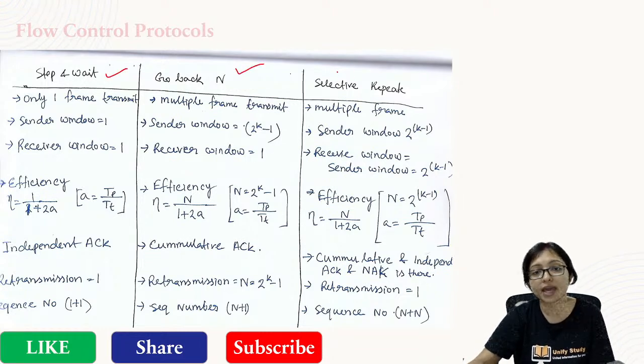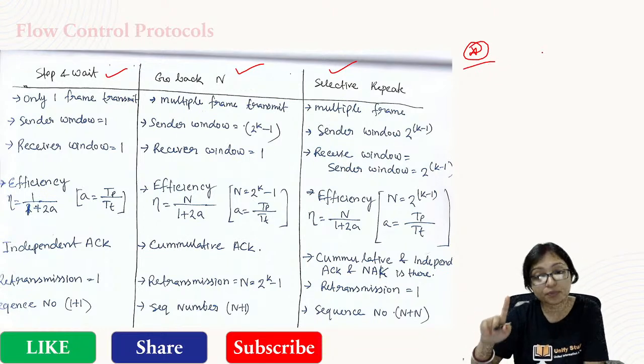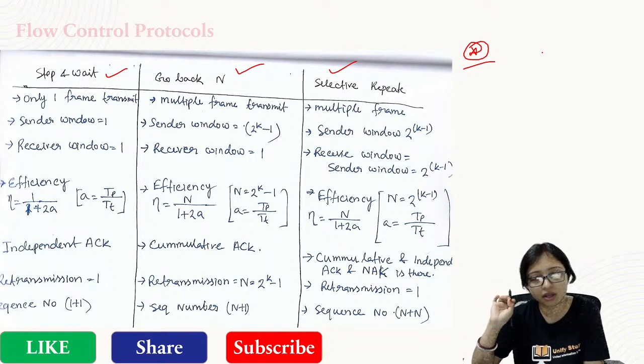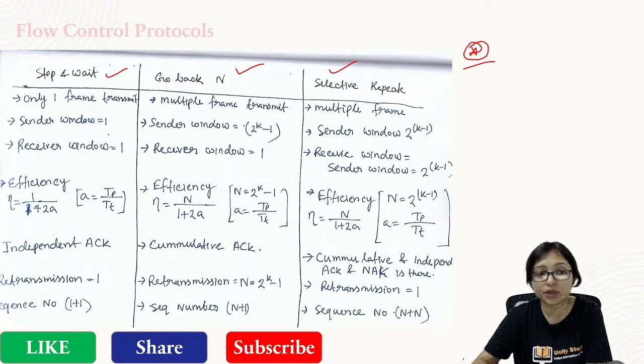Under flow control, these are very important formulas and topics you have to remember: stop and wait, go back N and selective repeat. This is a very important chart from which questions always come under flow control. In stop and wait, at a time I can send one packet, one frame, and the receiver will also get one frame. Sender window size is 1, receiver window size is also 1. In go back N, the sender window size will be N.